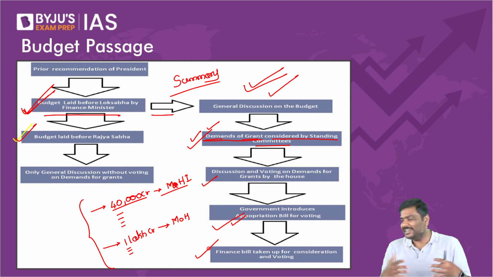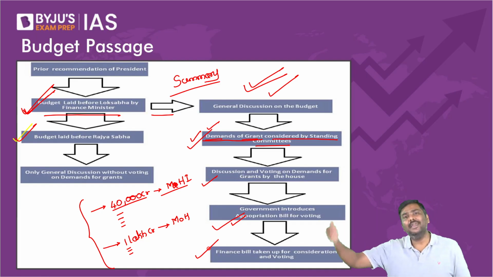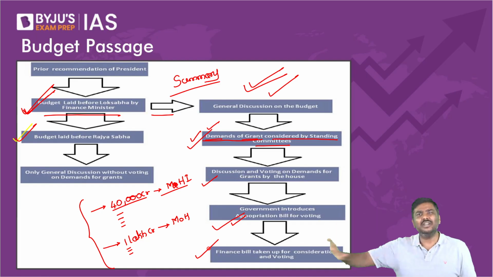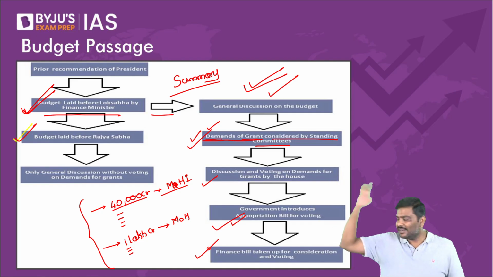Because I can't enter into polity. I'm teaching economics. I cannot simply say money bill features are these, the financial bill features are this. Again, in the financial bill, type A, type B, etc. That is not required in economics. Please study that under polity.